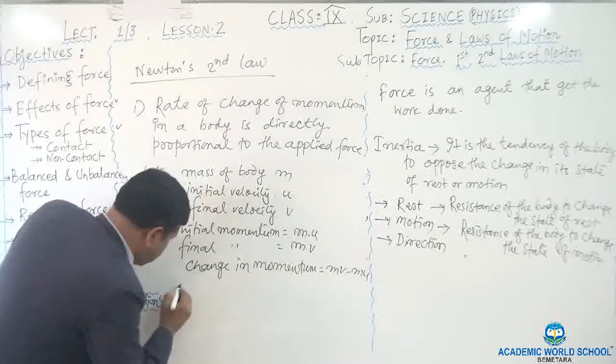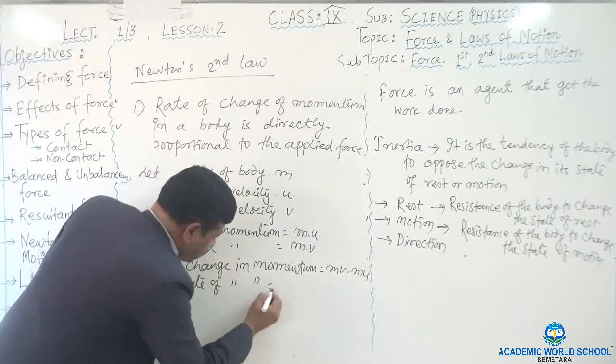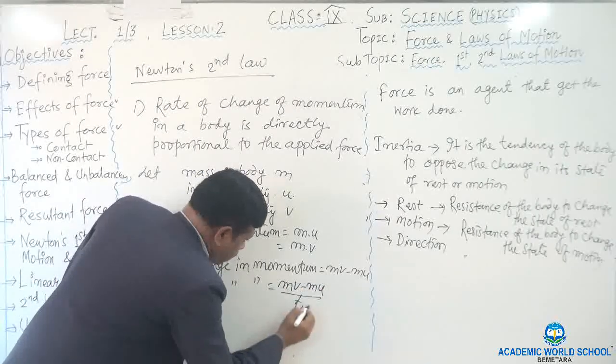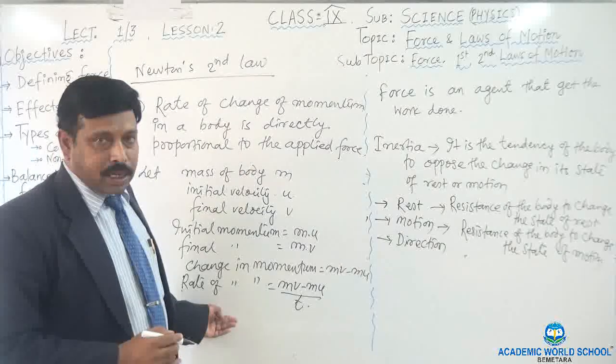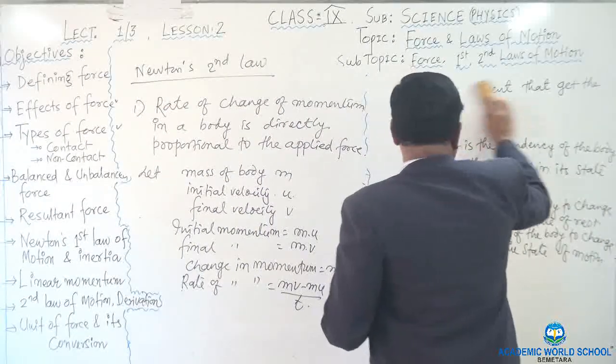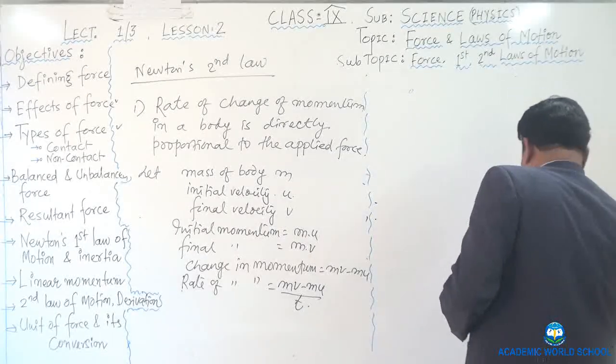Then you write the rate of change of momentum. Rate of change of momentum is equal to mv minus mu upon t. So this is your rate of change of momentum. Then I told you that the rate of change of momentum is directly proportional to the applied force.